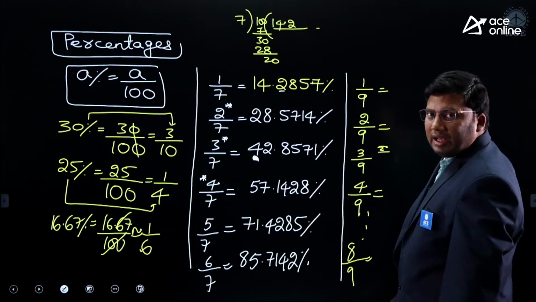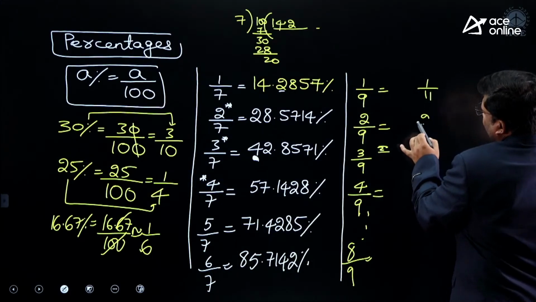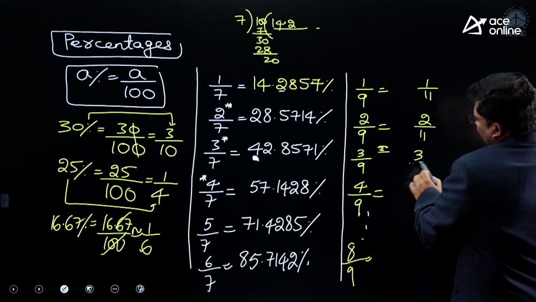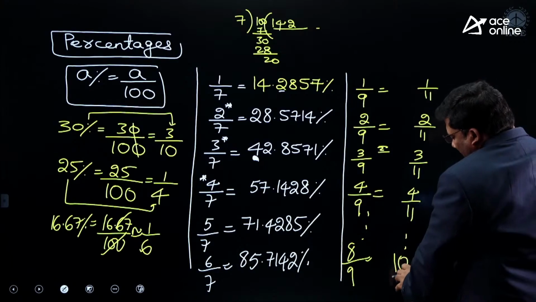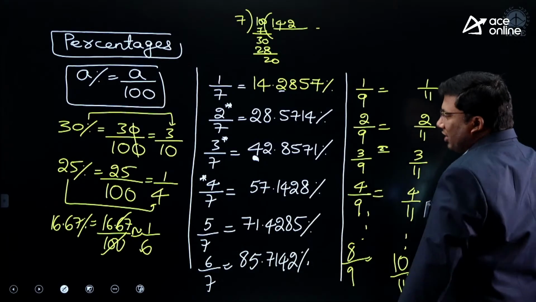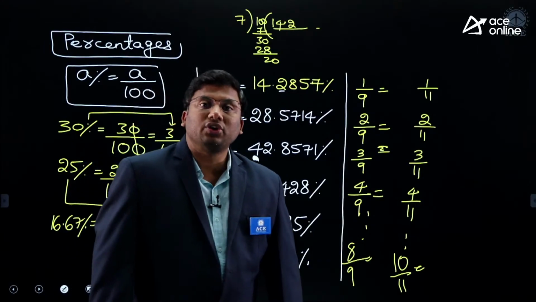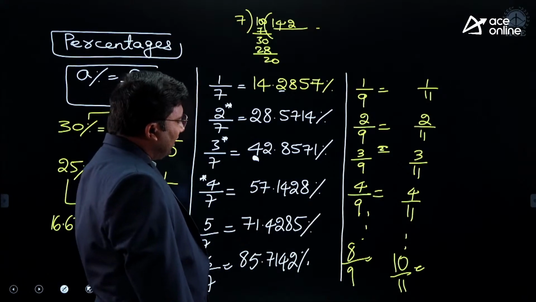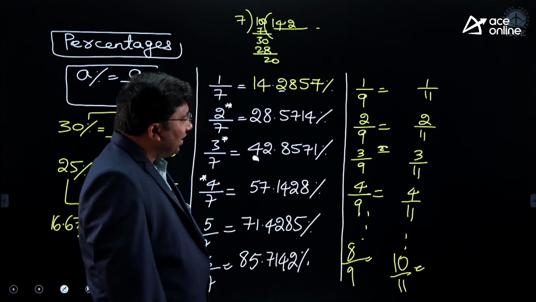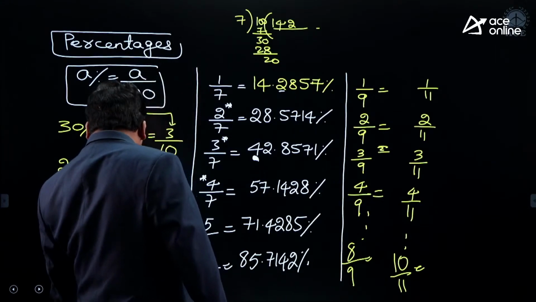Then 1 by 11, 2 by 11, 3 by 11, 4 by 11 and so on up to 10 by 11. These are complicated fractions, so how do we convert them into percentages?